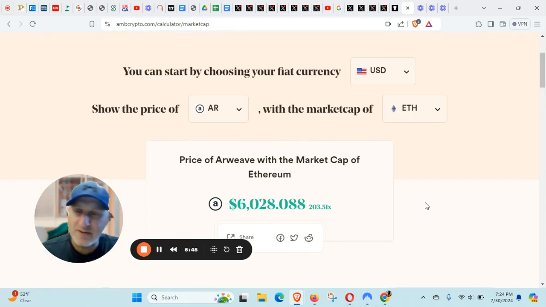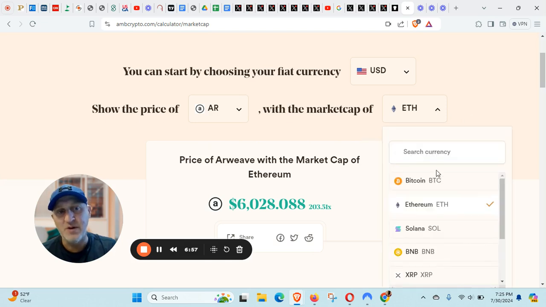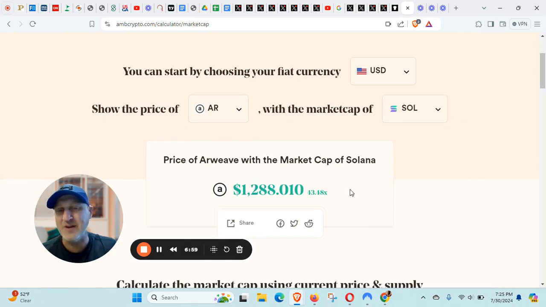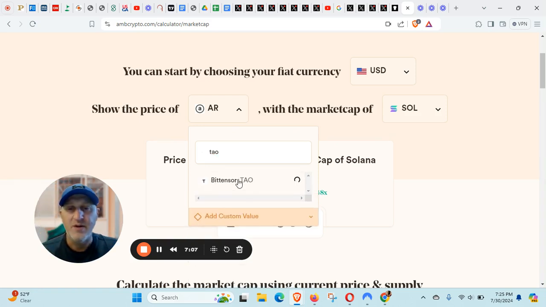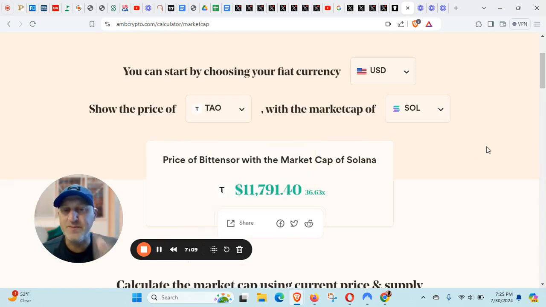$6,000. Ethereum's only $3,300. Isn't that incredible with this little tool here? Let's go back to here. So Arweave is one, and that's pretty good. And the other one that I found that had a really good matchup against Solana was Potenza Tau, because it's done its tokenomics like Bitcoin.